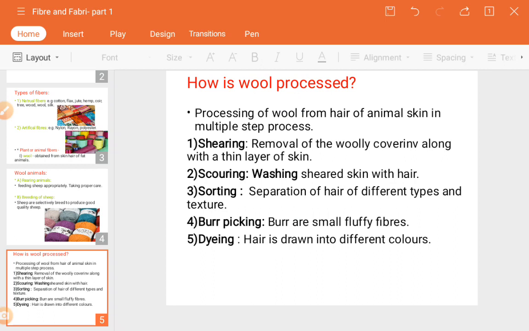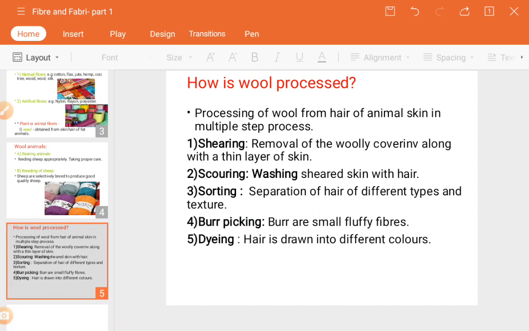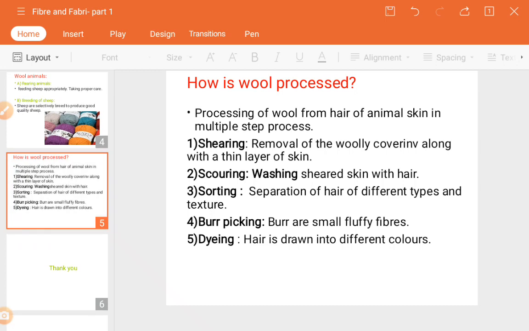Dyeing means obviously coloring it. So here it is dyed into different colors. They take one big tub, in that tub they add color, and in that they dissolve or add the washed skin and dye it. Later they make sweaters, different types of wool material and wool threads from it. So this much is about fiber to fabric in the case of wool animals.